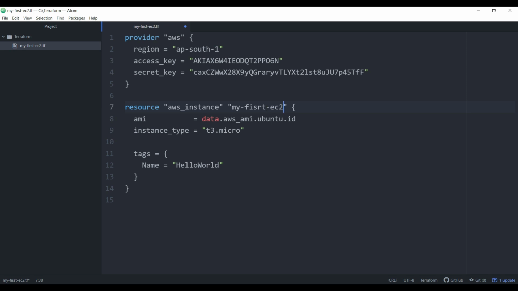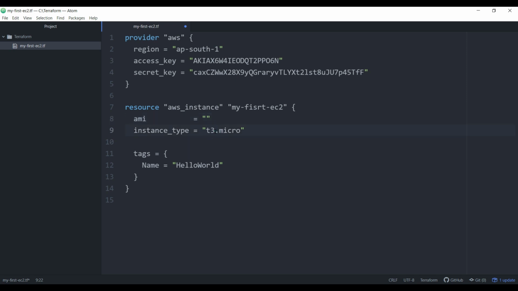This will not be shown when the instance gets created. For the AMI, we are going to use the AP South 1 image, because the image is related to the region. For each region, Amazon has the same image on the same machines, but the image name changes. I'm going to show you that as well.